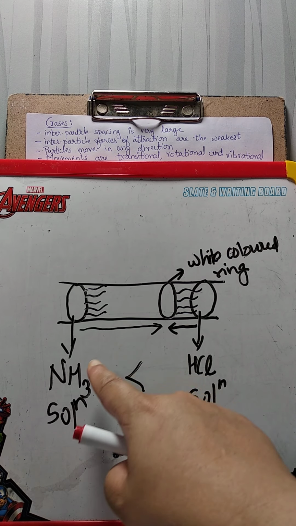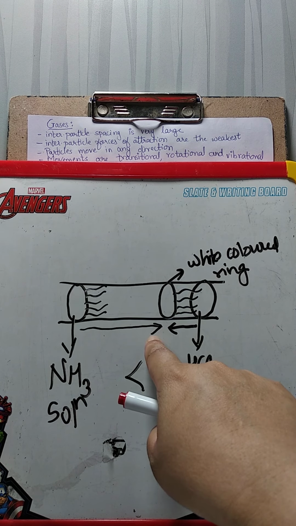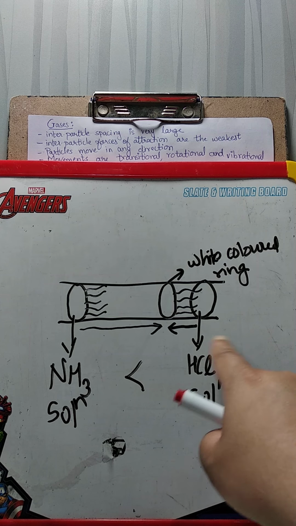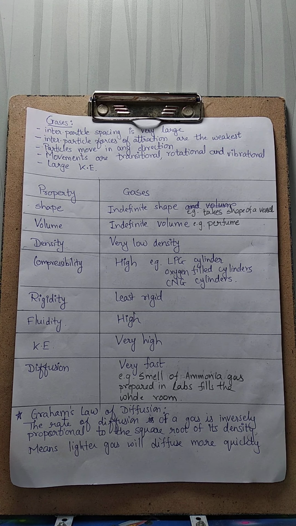So in this case, as ammonia is covering more distance, it means the rate of diffusion is more in ammonia as compared to HCl. This is how we can understand Graham's law of diffusion.